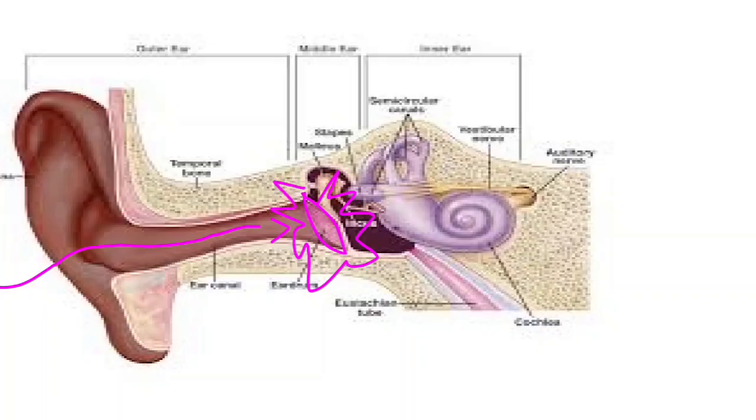The sound is coming down this narrow path, down this canal to the eardrum, the stretched membrane, and when the sound vibration touches the eardrum, it also starts to vibrate. Now the eardrum sends this vibration into the inner ear, and from there this sensation goes to our brain. So this is how we humans hear.